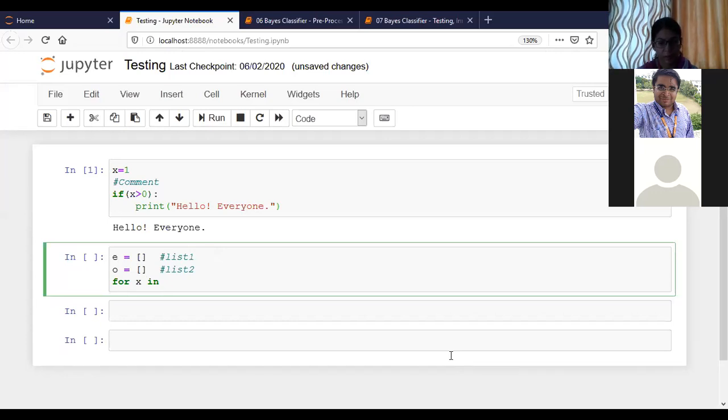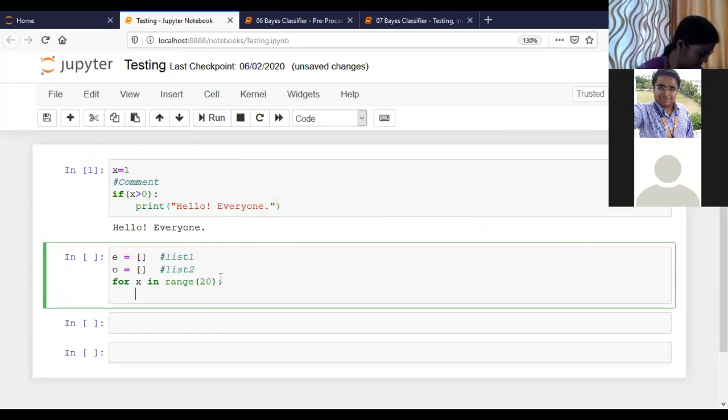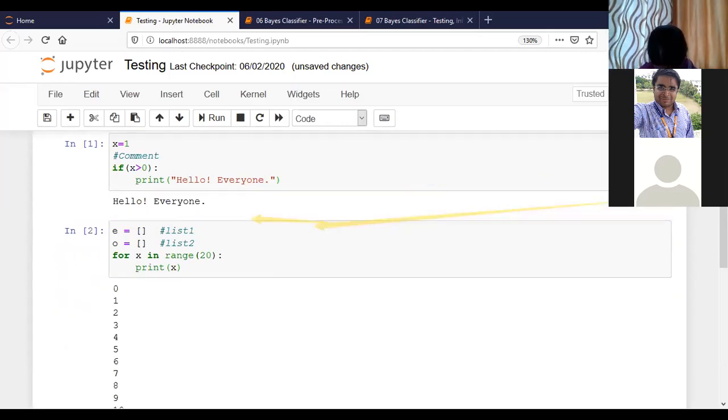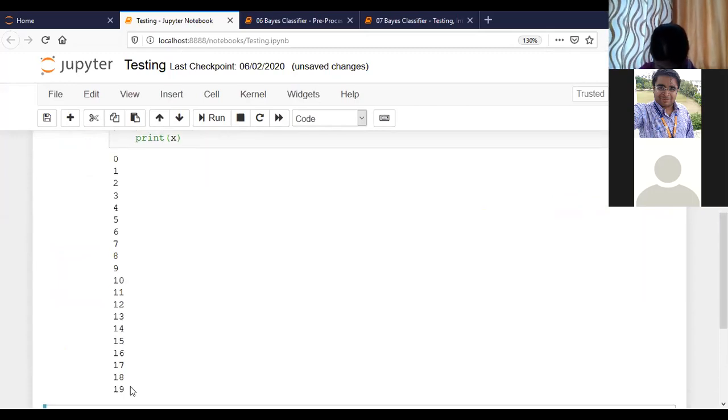So for x in range, we are using the range function which is inbuilt in Python, and we provide a range of 20, through which it gives us the values 0 to 19 because it goes by index only. I'm just printing x. If I print this, you can see it is giving us the values of index 0 to index 19. Is it clear?